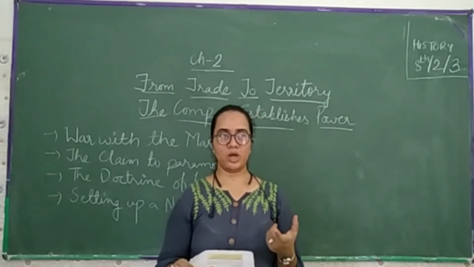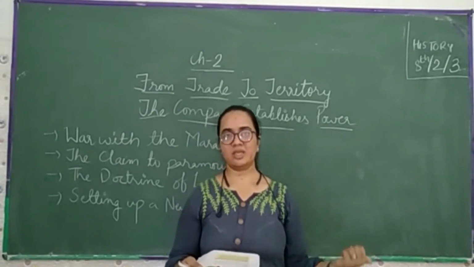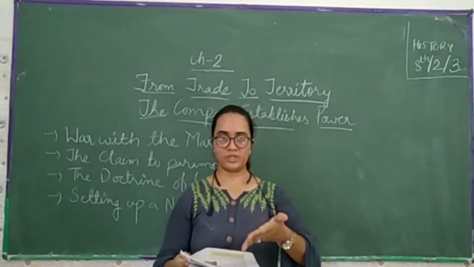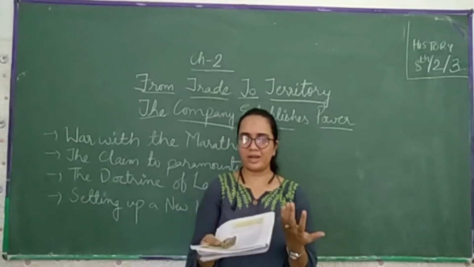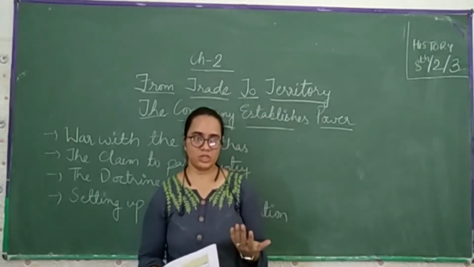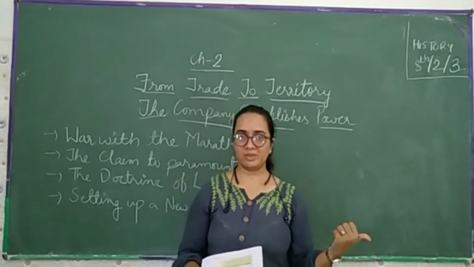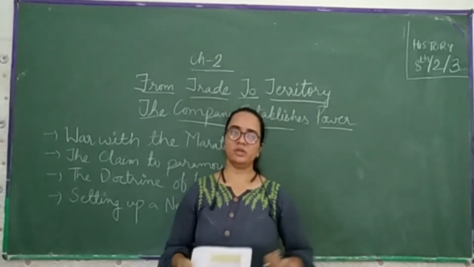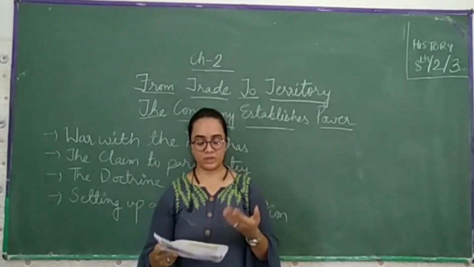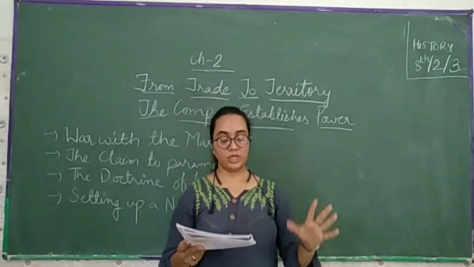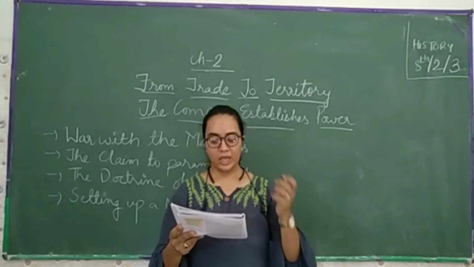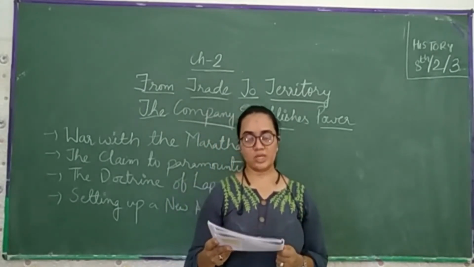Dalhousie, you must have heard. There is one place in Himachal Pradesh under the name of this governor only, Dalhousie, which I'm giving you so that you get some idea of who Dalhousie was. Dalhousie is a hill station in Himachal Pradesh, named after this governor general, who served from 1848 till 1856. He devised a policy that came to be known as the doctrine of lapse.